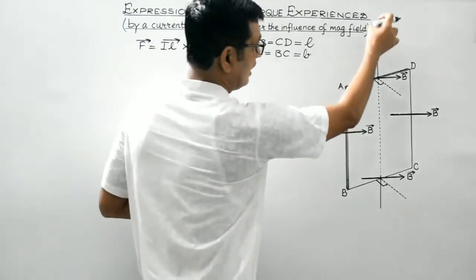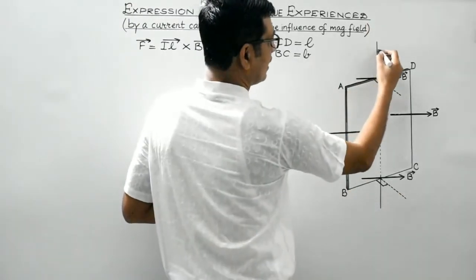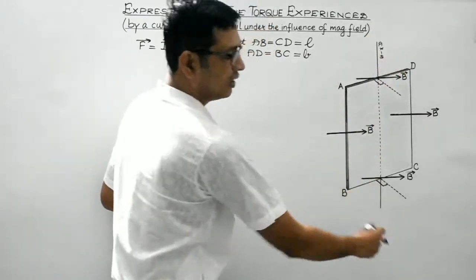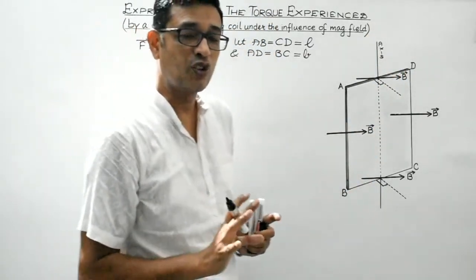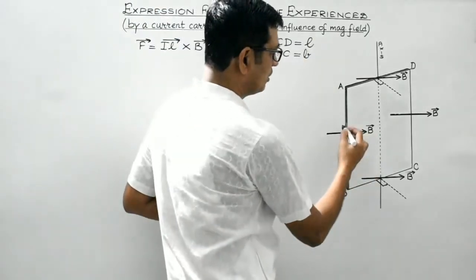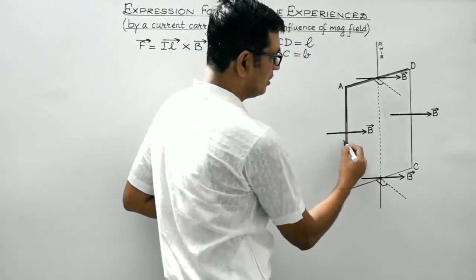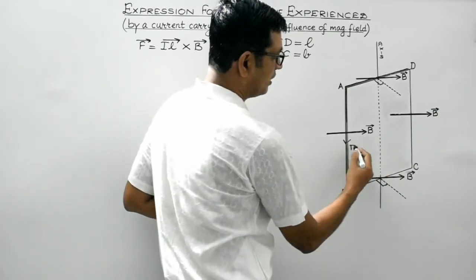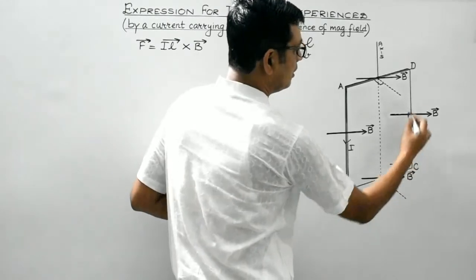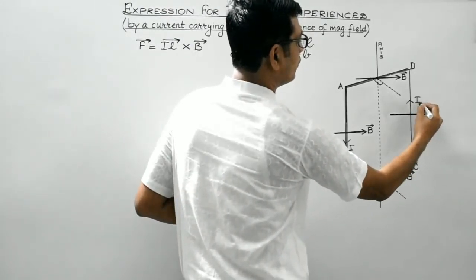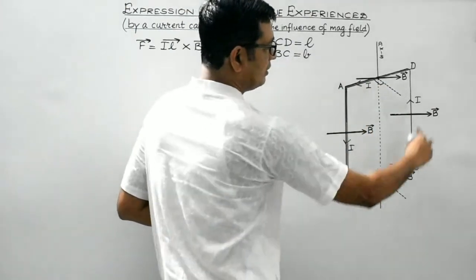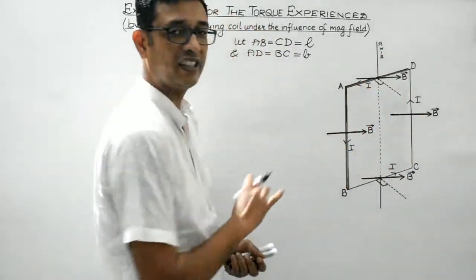And students, this is the axis. This is the axis of the coil. So this is a rectangular coil A, B, C, D. Right? Suppose the current is flowing along this direction. This is the direction of the flow of current in the anti-clockwise direction, from A, B, C, D.